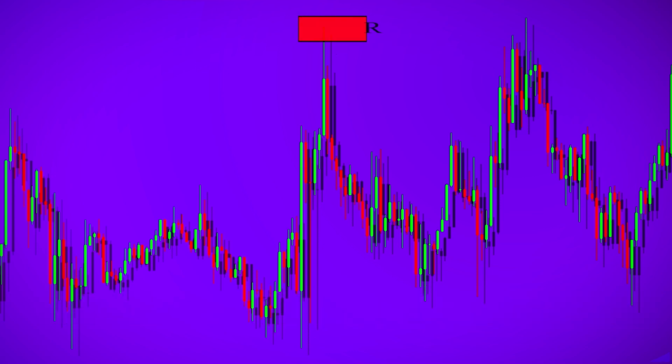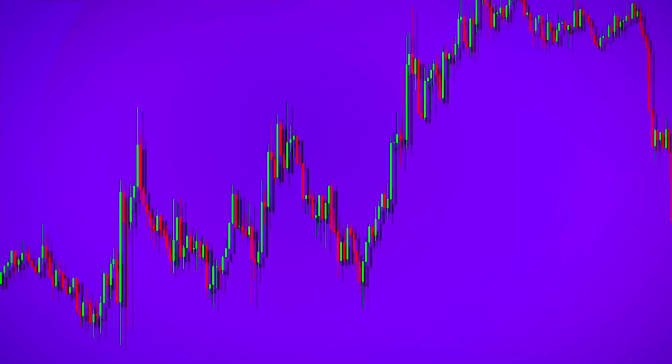Resistance. Resistance is the level at which supply is strong enough to stop the stock from moving higher. You can see that each time the price reaches the resistance level, it has a hard time moving higher. The rationale is that as the price rises and approaches resistance, sellers, supply, become more inclined to sell and buyers, demand, become less willing to buy.